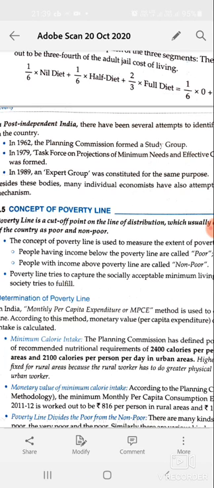Now, this method of determining the poverty line is updated over time to take care of changes in price level. These changes take place with the passage of time. Now, how can we categorize poverty? We'll discuss that tomorrow.